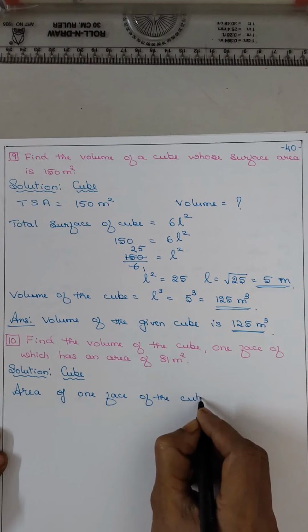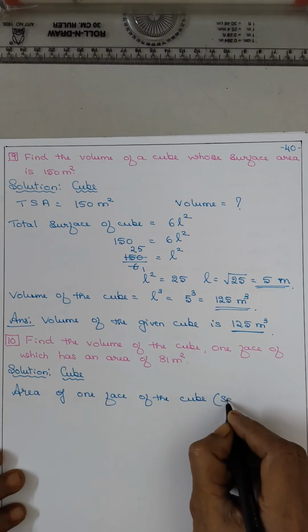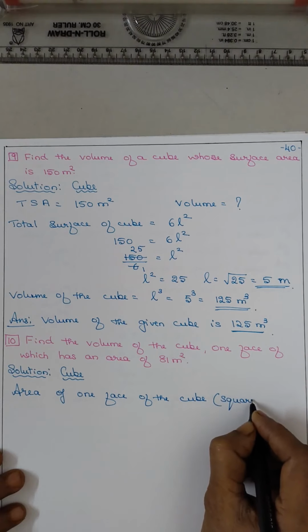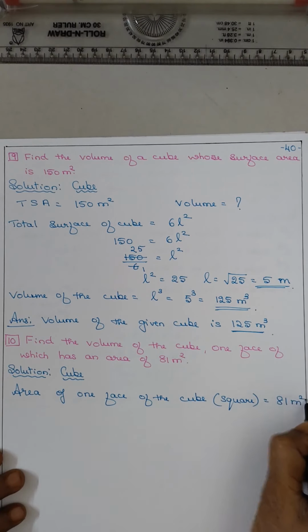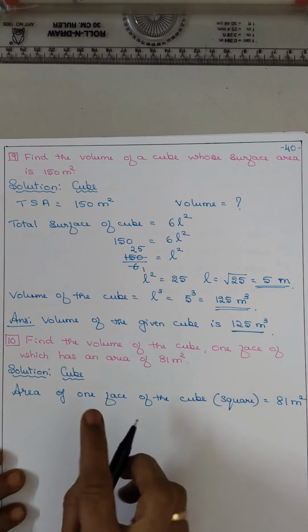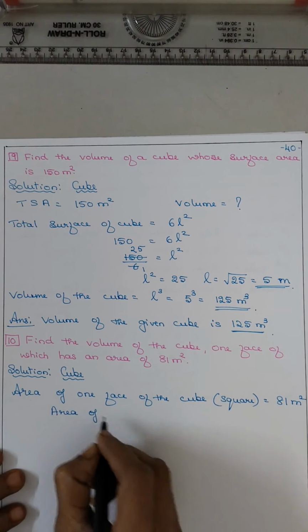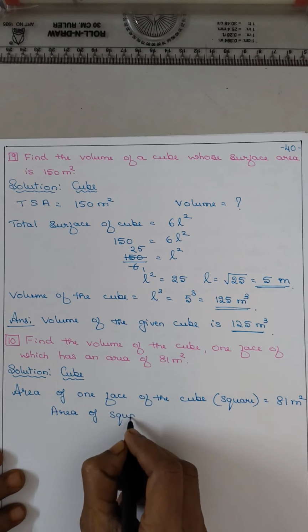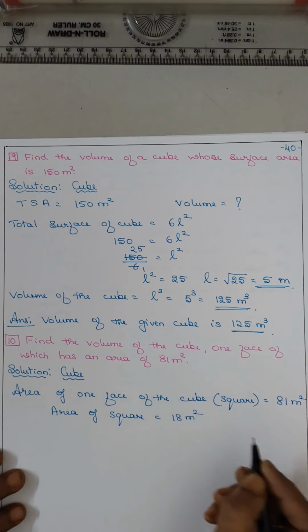What is the face of the cube? What shape is it? It is a square. That is given as 81 meter square. Now area of square is equal to 81 meter square.